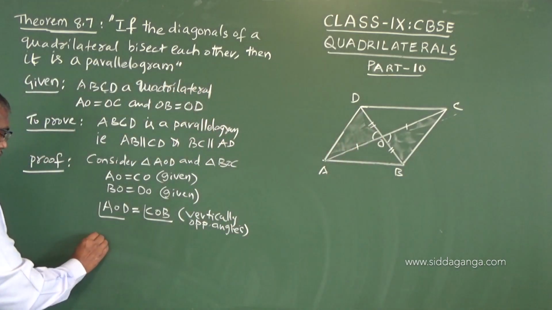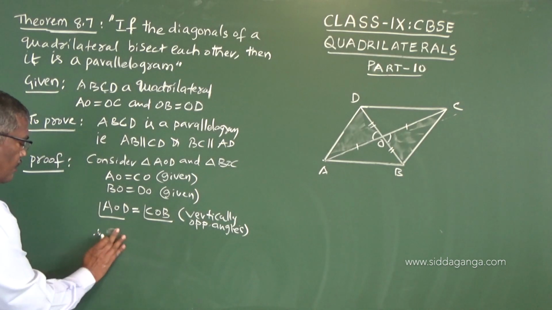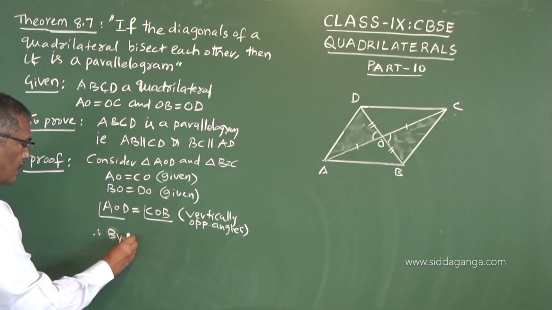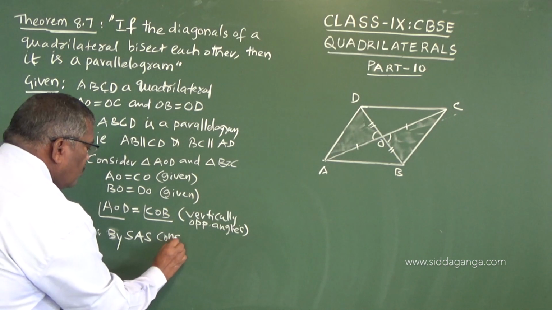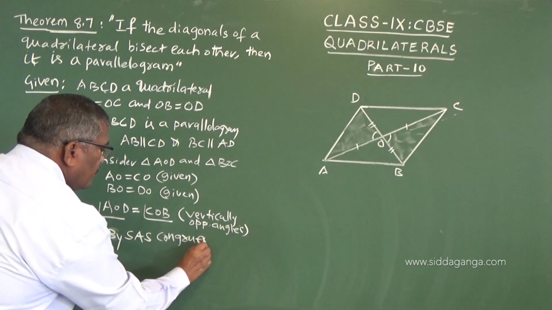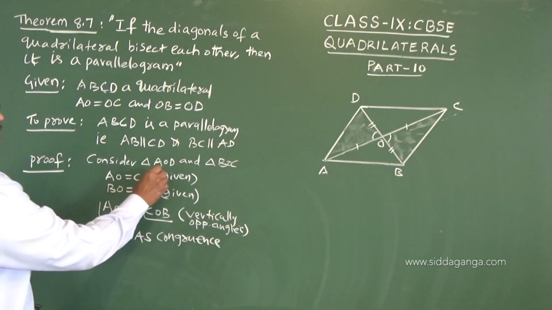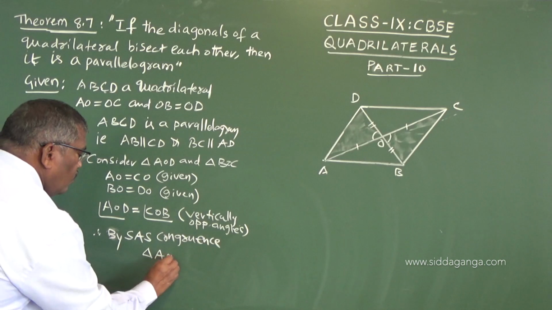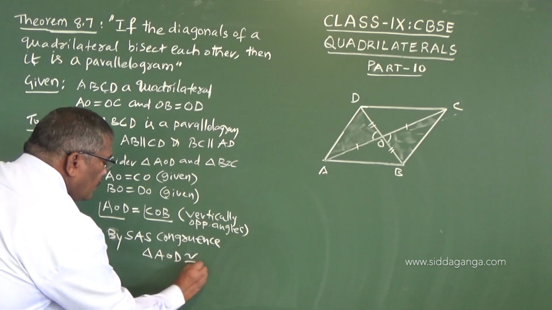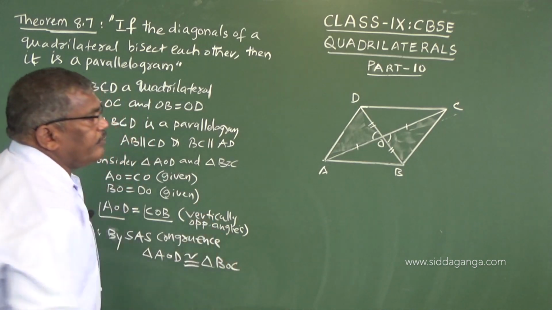So by the SAS congruence rule, we can say these two triangles, triangle AOD is congruent to triangle BOC.